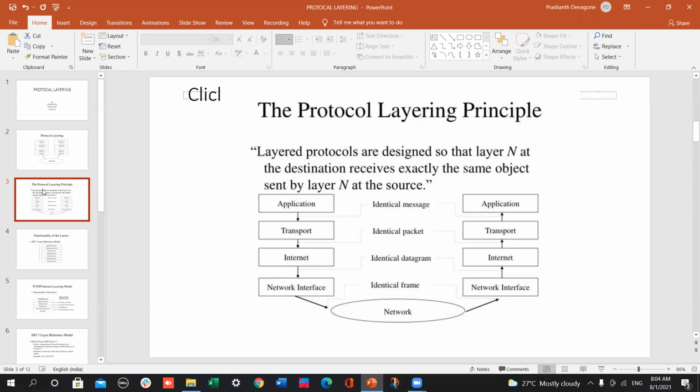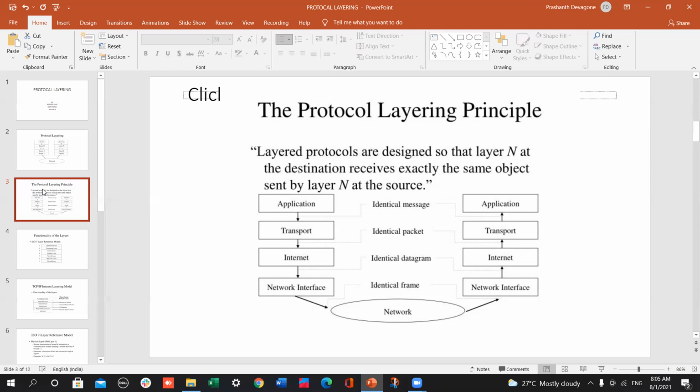The protocol layer principle: layered protocols are designed so that layer N at the destination receiver receives exactly the same object sent by layer N at the source. The main steps are application, transport, internet, network interface, network, then again network interface, next internet, transport, and the next application.